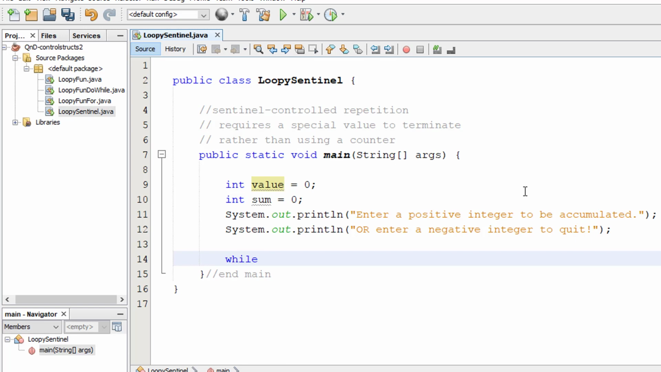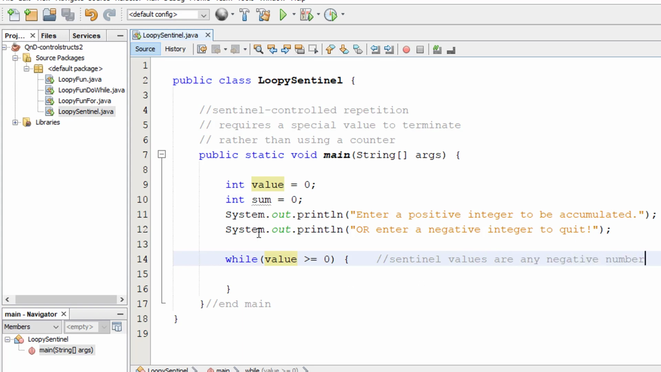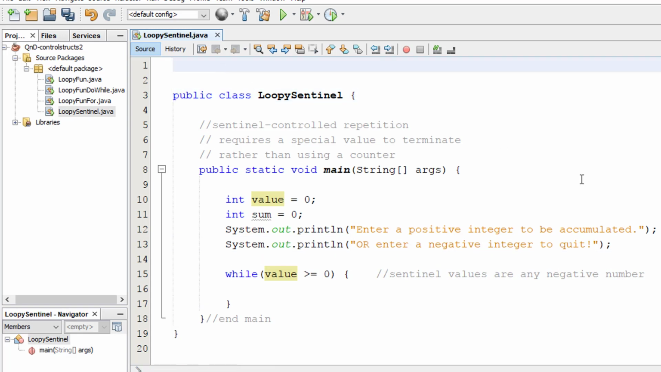So what I'm going to say is while the value that the person enters is greater than or equal to 0. So it's kind of implied here. Sentinel values are any negative number, so that will cause this to terminate. Now I do have to get information from the user. So if you're not familiar with this, this might look a little bit squirrely to you. But it's really not super difficult.